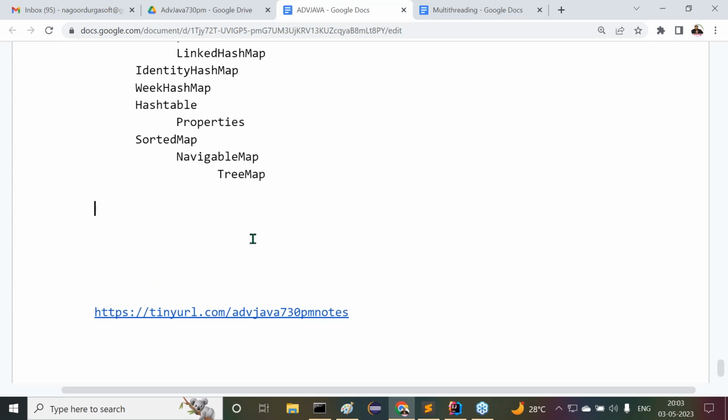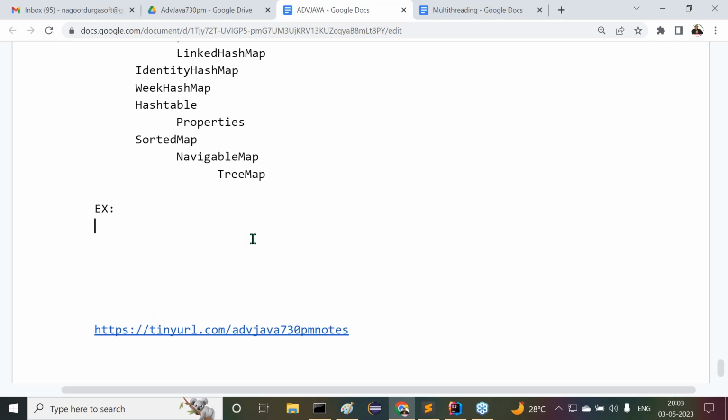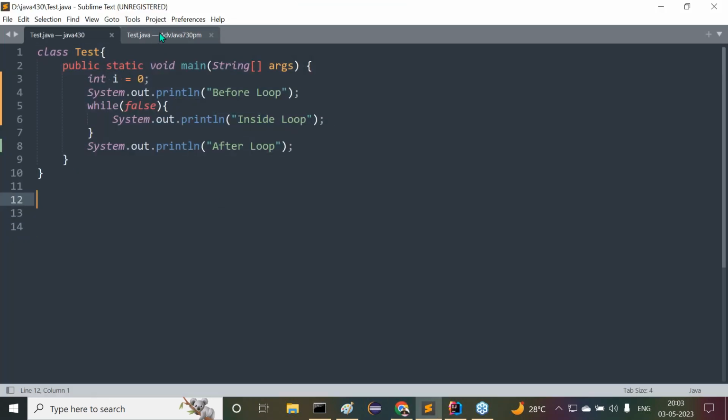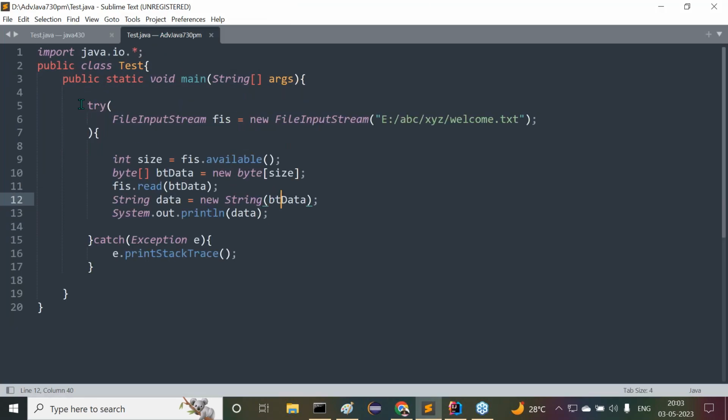First of all, a simple example for this list and array list. Array list is an implementation class. List is an interface. Array list is an implementation class. All of you observe carefully.